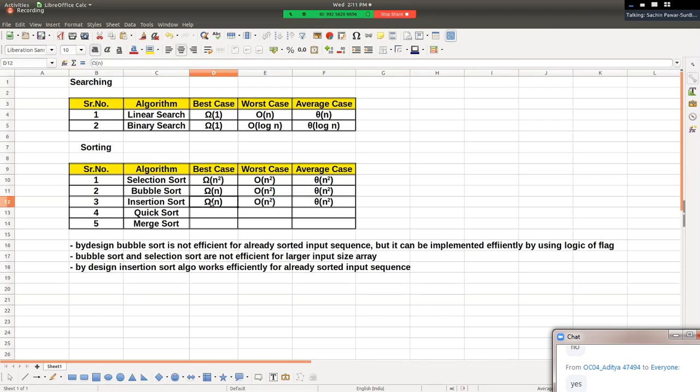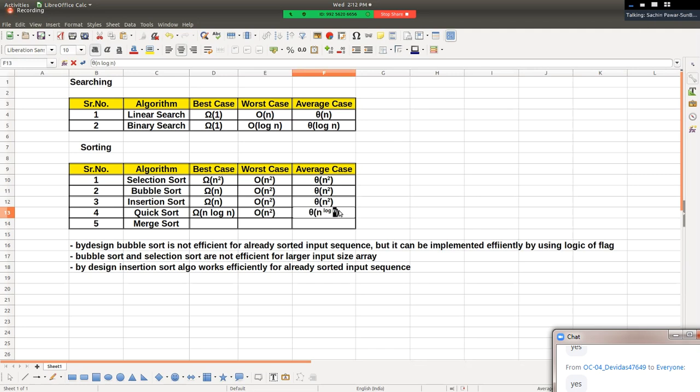Now let me just write here only the efficient time complexities. The best case is n log n. You should only know this, that's it. And sorry, the worst case is n square, and here it will be n log n.